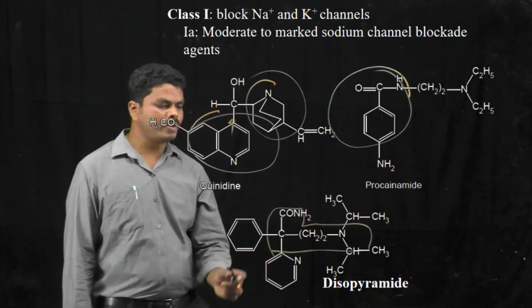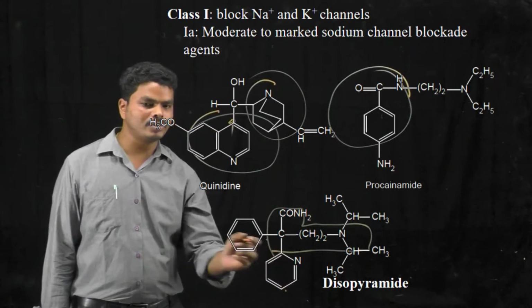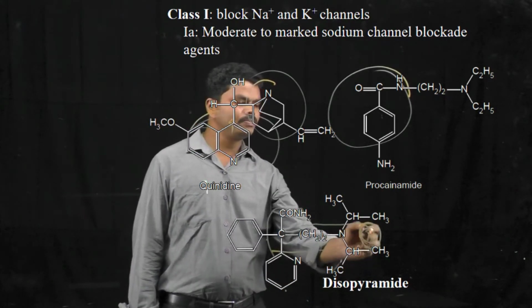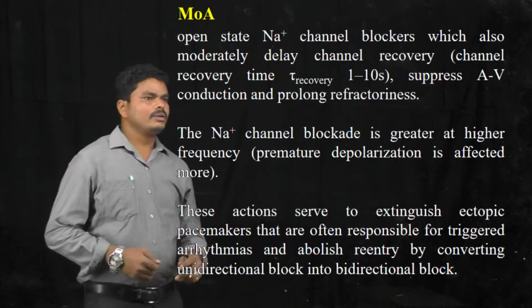and to this butanamide, at the second position there is a phenyl and pyridine substitution, and to the nitrogen present in the butanamide there are 2 isopropyl groups attached.